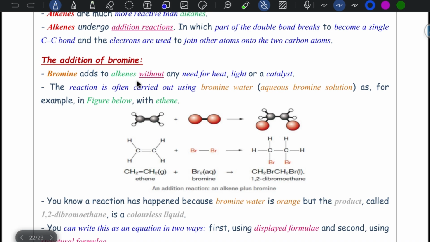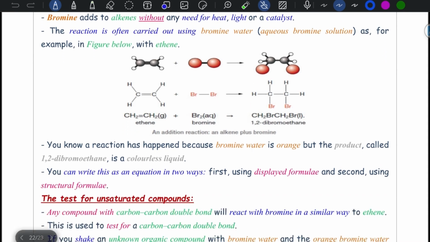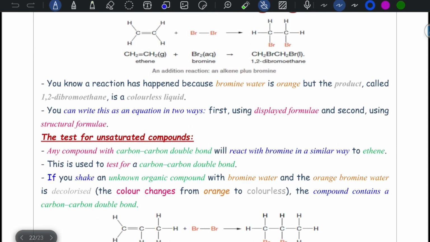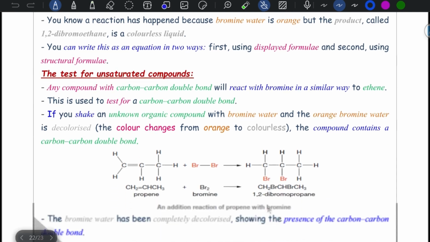For addition of bromine, bromine adds to the alkene without the need for heat or even a catalyst, just breaking one of the double bonds and adding two bromine atoms, one on each carbon. The color of bromine is orange. Once it reacts, it is converted to colorless, so this reaction is considered a test for unsaturation. Any compound containing a carbon-carbon double bond will react with bromine in a similar way to give a carbon-carbon single bond, not double, and add bromine, and the color of bromine changes from orange to colorless. This is considered a familiar question in exams.